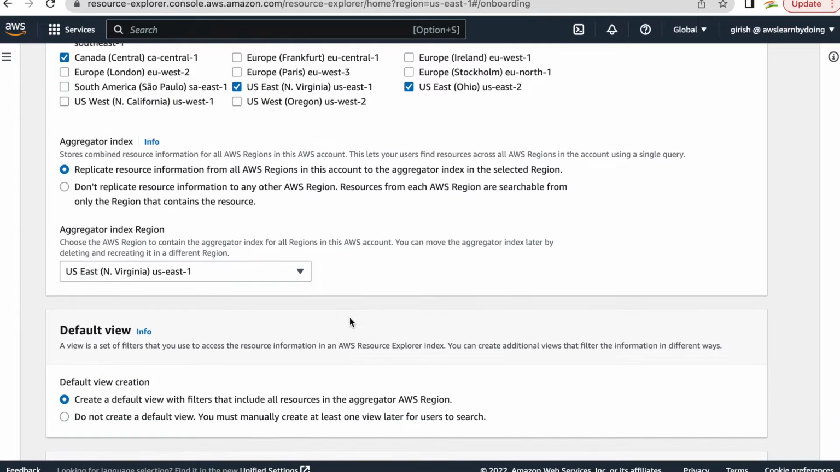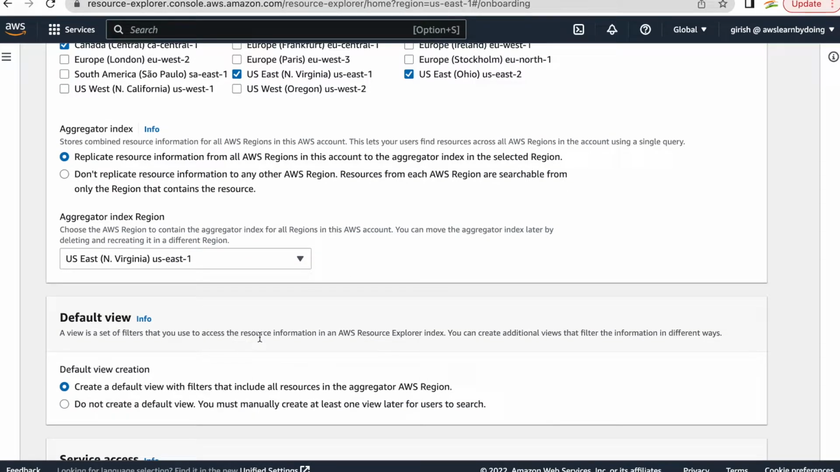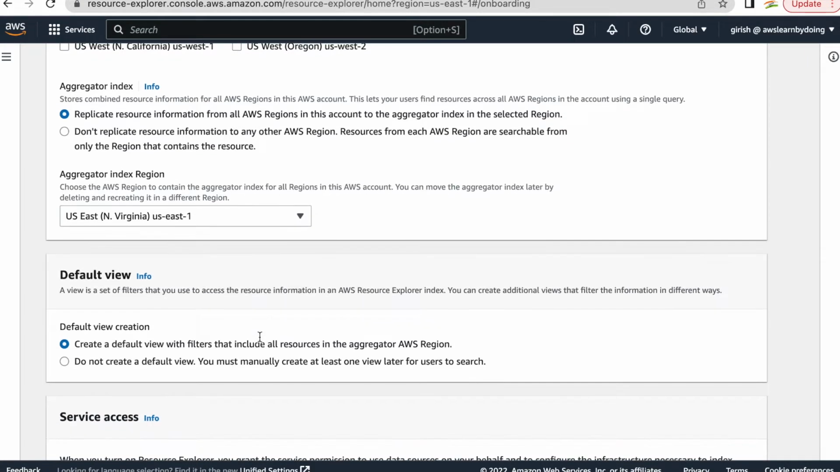And default view, as I said, you can choose to create a default view, or you can manually create a view where you will say, okay, I just want to see EC2 instances alone, I don't want to see anything else, or I want to see EC2 plus DynamoDB. So you will have that granular control. That's the reason it's asking whether you want to create your own view or just go with default. For now, let's go with default. What default says is create a default view with filters that include all resources in the aggregated AWS region, which will be US East 1.